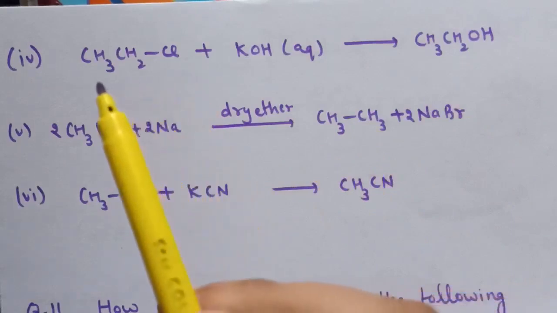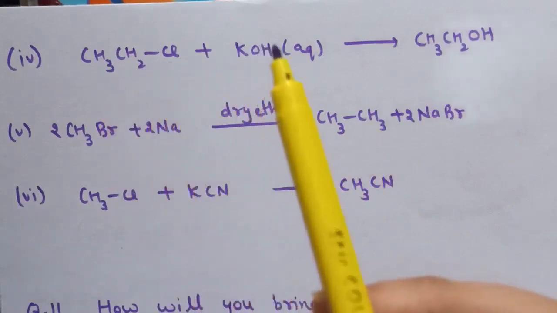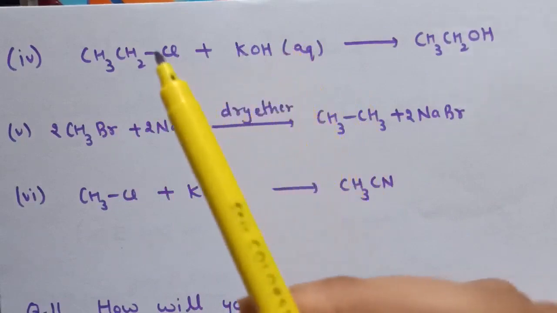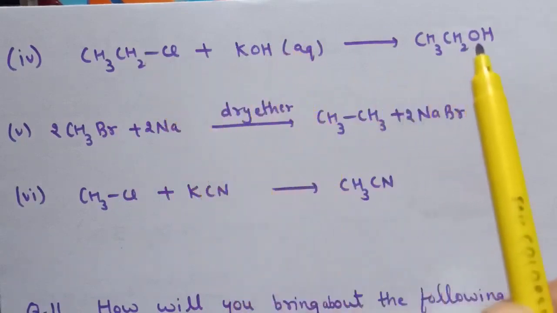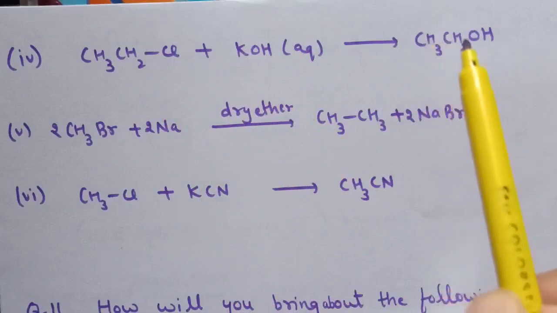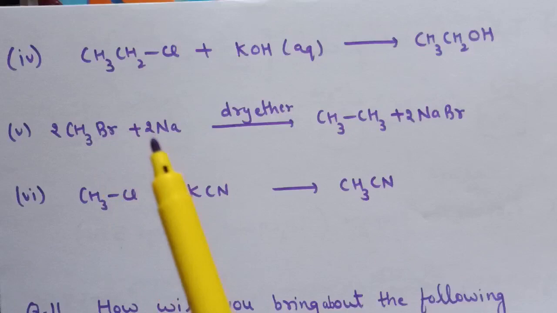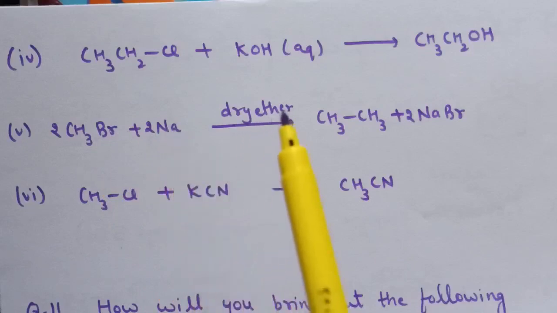Next is when ethyl chloride is treated with aqueous KOH. So in presence of aqueous KOH, substitution reaction will take place. Cl is replaced by hydroxyl group and alcohol will form. Fifth is when bromomethane is treated with sodium in presence of dry ether.